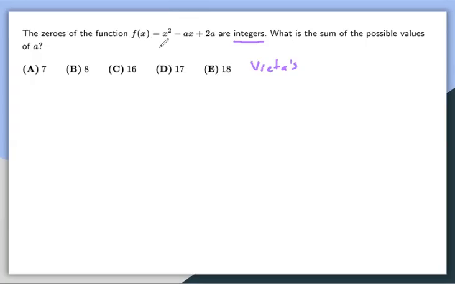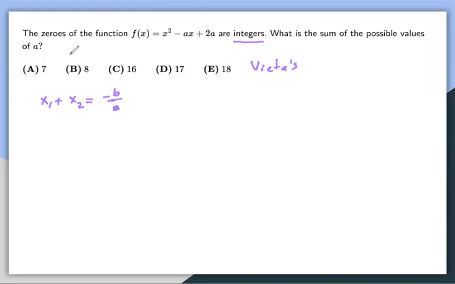So basically, I'm going to call x1 my first root and x2 my second root. When you add the roots of a quadratic, that will be equal to the negative of the coefficient of the linear term, divided by the coefficient of the quadratic term, so negative b over a.